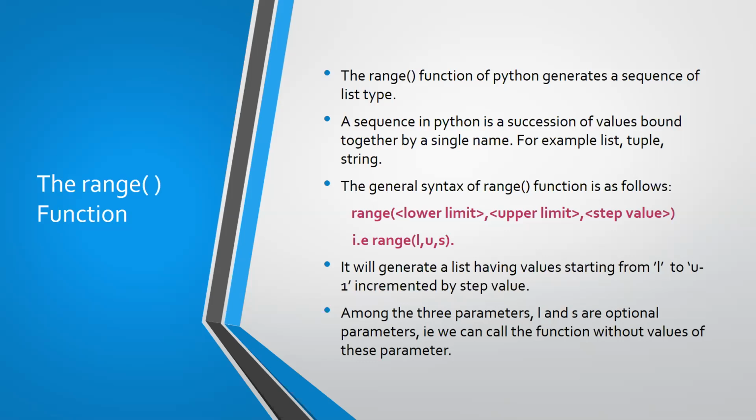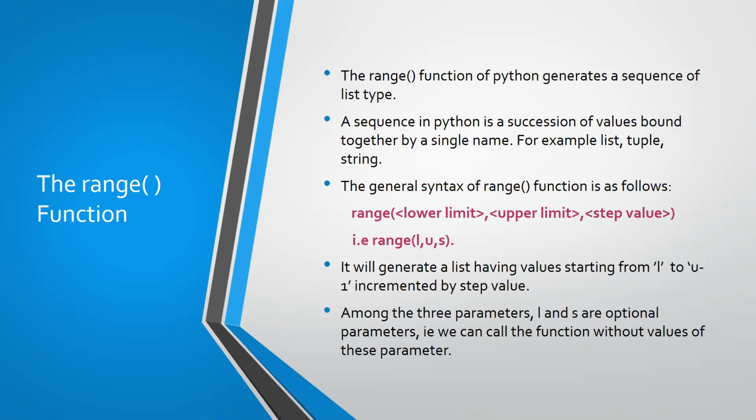So this is the general syntax of your range function. It will generate a list having values starting from L to U minus 1. That means if you give the upper limit as 10, then it will generate the numbers up to 9 only.